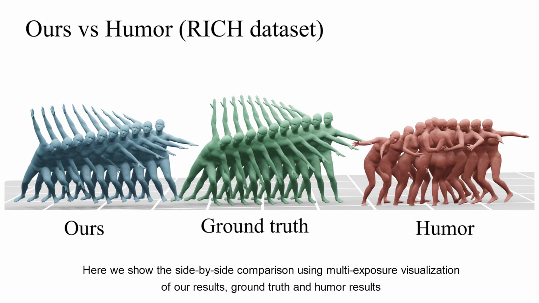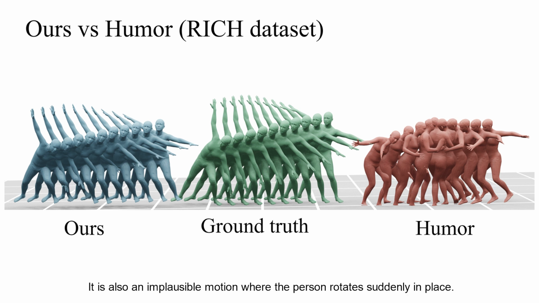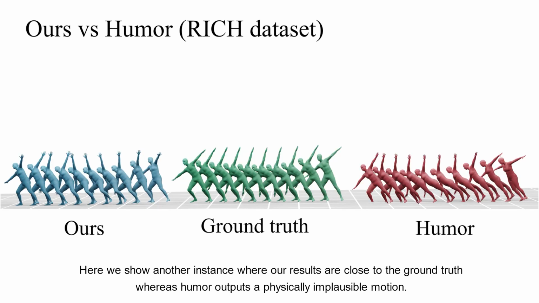Here we show the side-by-side comparison using multi-exposure visualization of our result, ground truth, and HuMoR results. We can see that our monocular results are very close to the ground truth, whereas HuMoR results do not even look like the ground truth. It is also an implausible motion where the person rotates suddenly in place. Here we show another instance where our results are close to the ground truth, whereas HuMoR outputs are physically implausible motion.